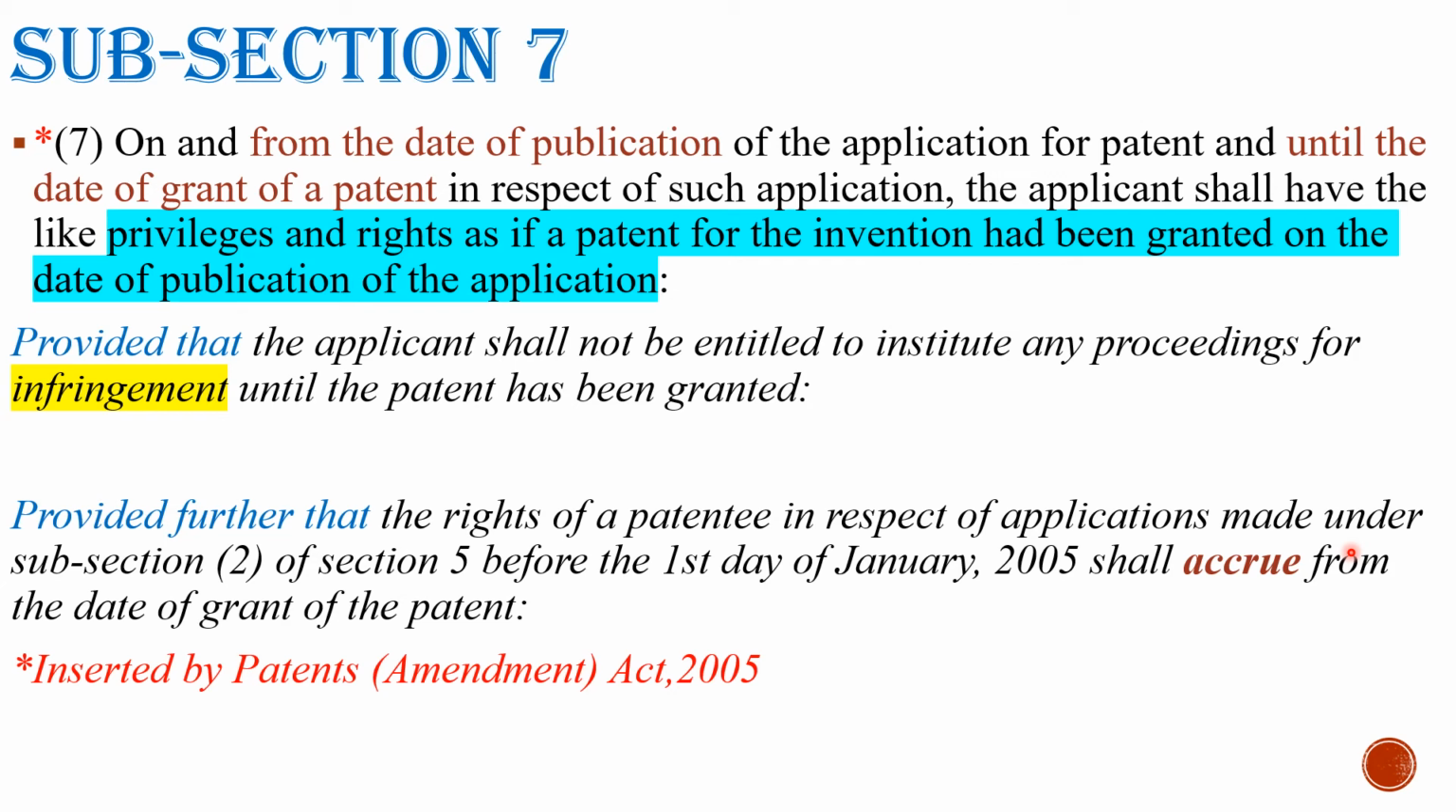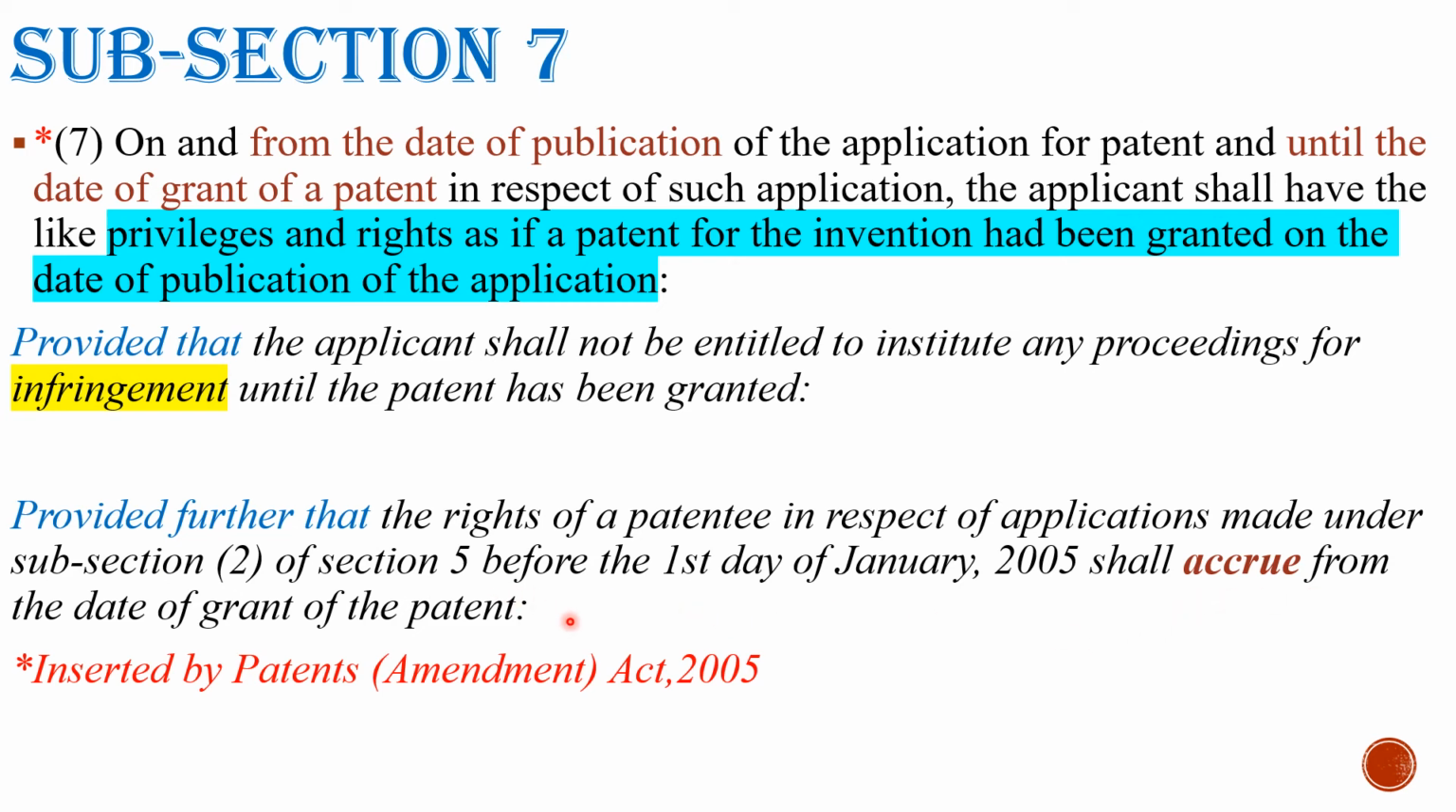Okay. So here, actually subsection 7 as a whole is inserted by the Patents Amendment Act 2005. I am reading this condition again. Provided further that the rights of a patentee in respect of applications made under subsection 2 of section 5 before the first day of January 2005 shall accrue from the date of grant of the patent. Accrue means financial benefits over time.